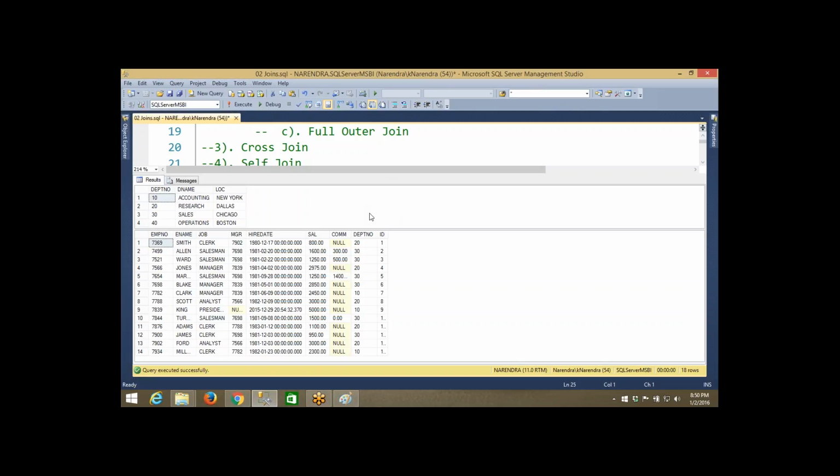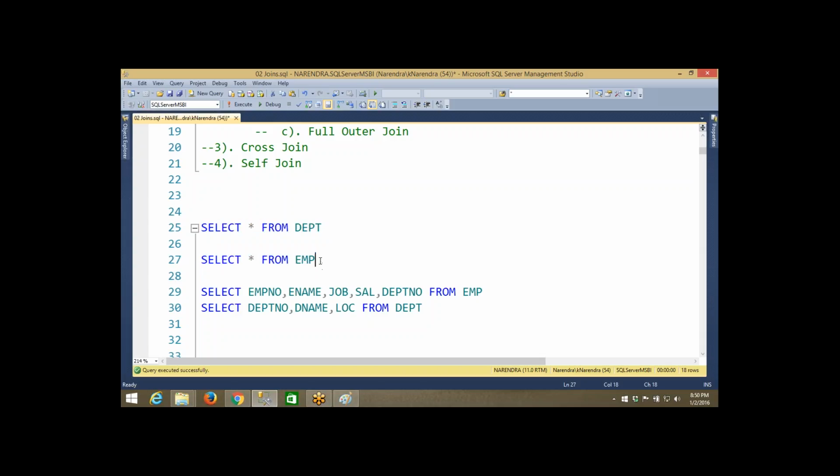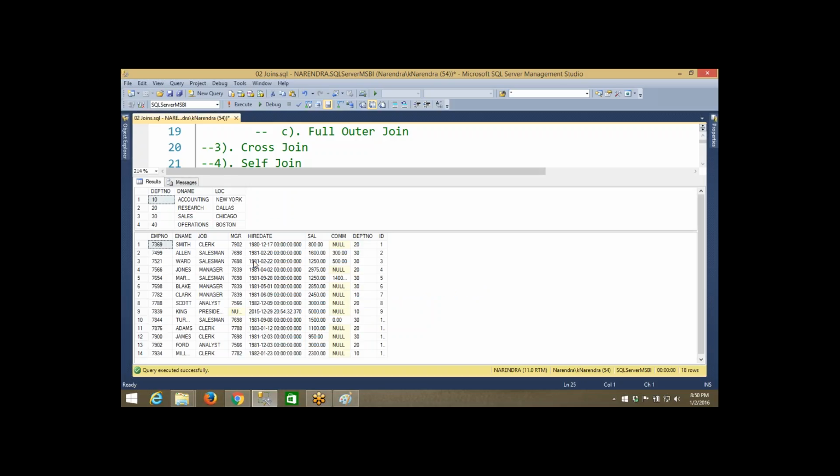Okay, now look at this. These are the two tables. So we will come to the concept where we started this joins concept. What is our main intention before this joins concept? I just want to retrieve some of the data from the employee table and from the department table. I want to collect the data from these two tables and then display it. Right now I have written individual queries, so the data is also displayed as individual data sets.